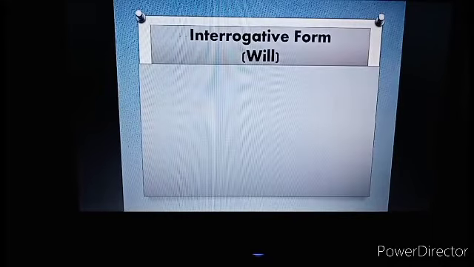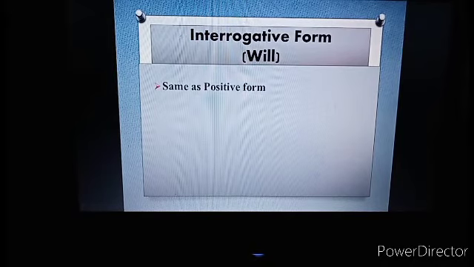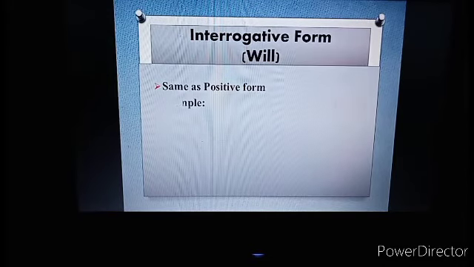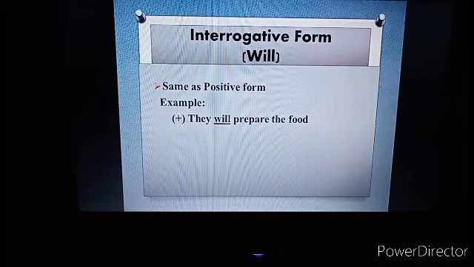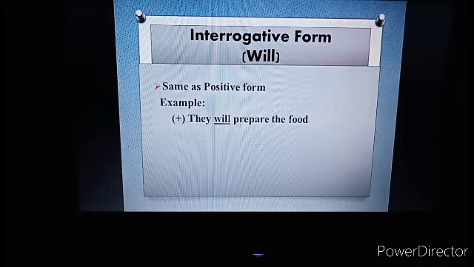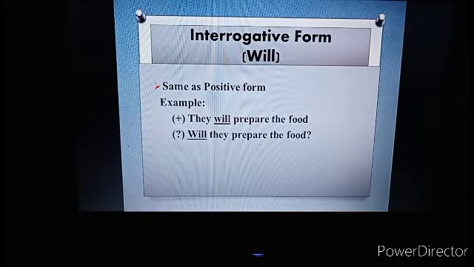And then how about interrogative form by using will? Interrogative or question, actually, that's same as positive form. For example, positive, they will prepare the food. Look at the position of will. That's after subject, they. And then for interrogative or for question, will they prepare the food?